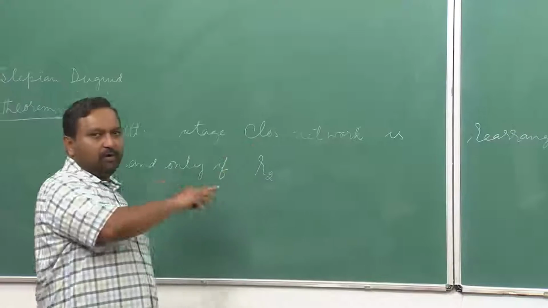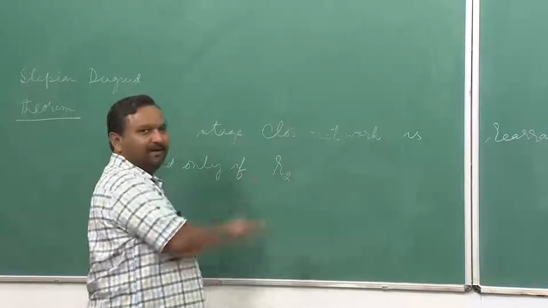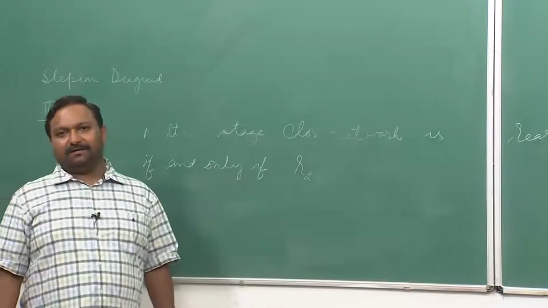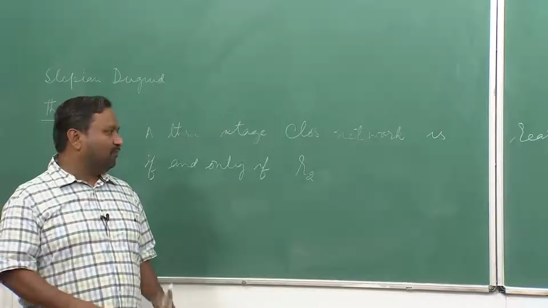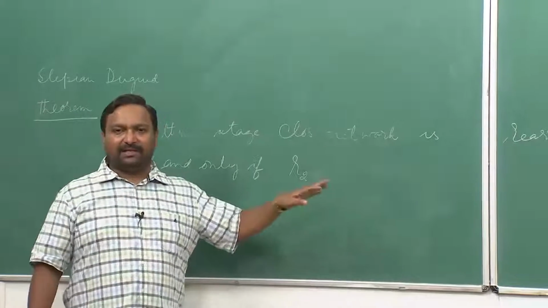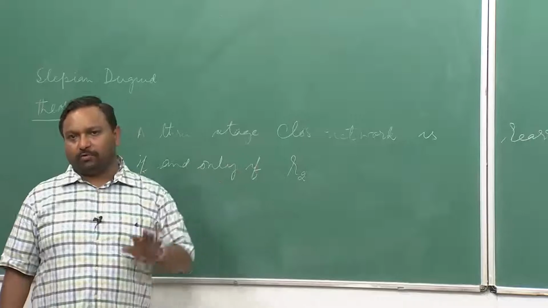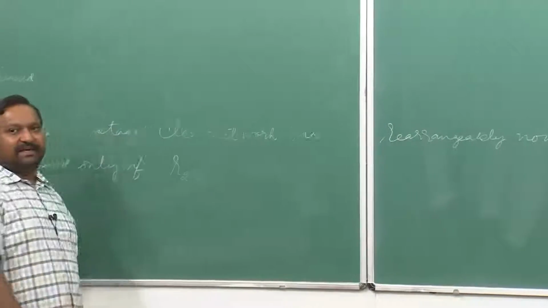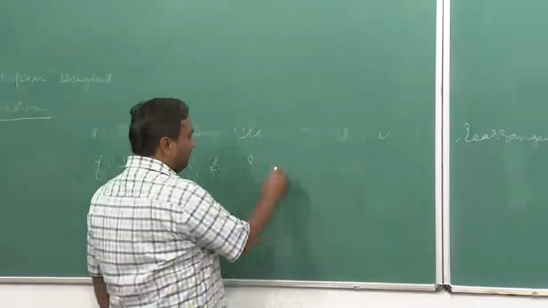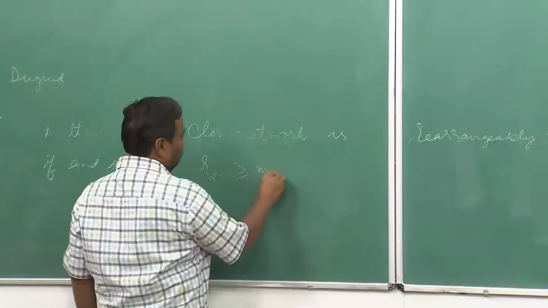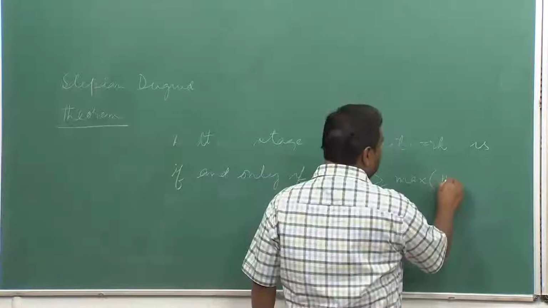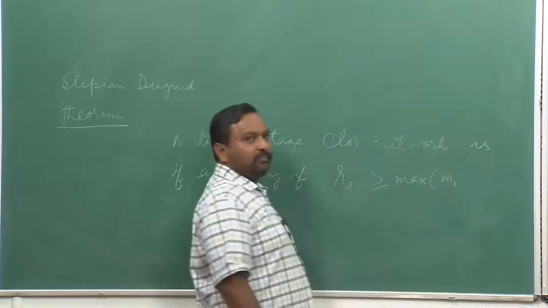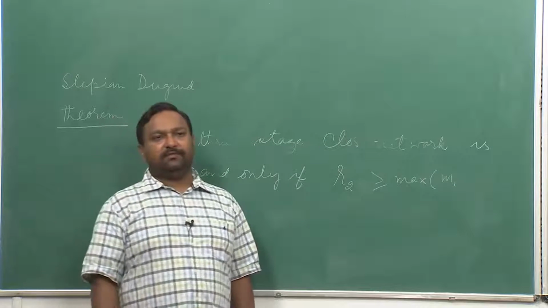So, I will also draw a Clos network to again emphasize what these symbols mean. These are the same symbols which we have used earlier also. So, R2, which is the number of switches in the second stage, is greater than or equal to the maximum of M1, where M1 is the number of inputs to the switches in the first stage.